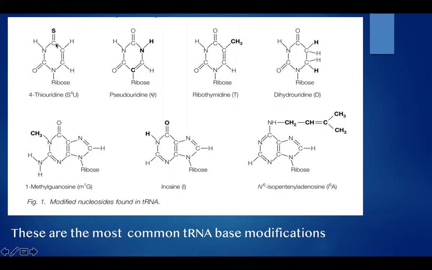Instead of O, it is mentioned as S here, and in the case of pseudouridine, only the ribose position is changed. So this is base modification. Although the base modification is similar, it is specific for different types of tRNA which arise from different sequences of precursors.